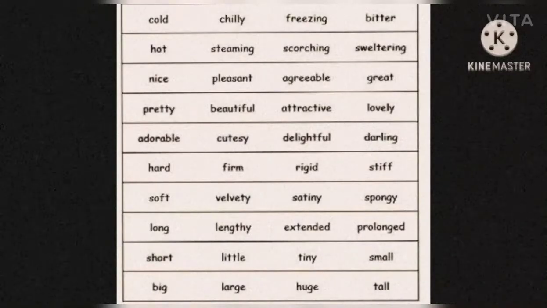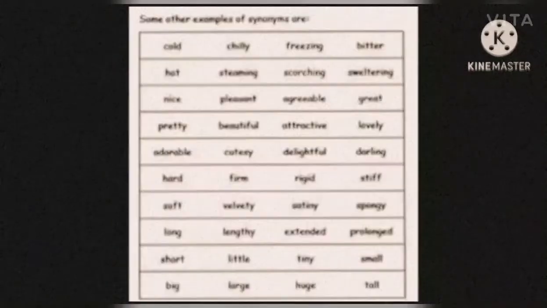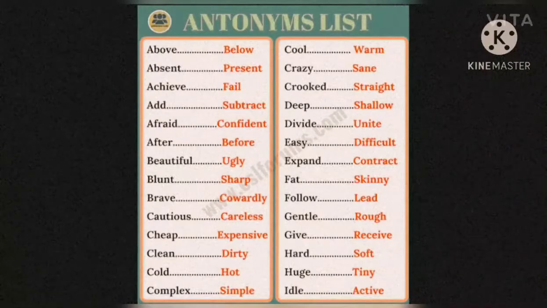Whenever we get a new word, we want to search for its synonyms to learn more. When we are able to search and find more of them, only then can we improve our vocabulary. Now let us see some antonyms. Here we have a list of antonyms, totally opposite words. If something is above, what is the opposite of above? That is below. That is called the antonym, which is not similar in meaning.